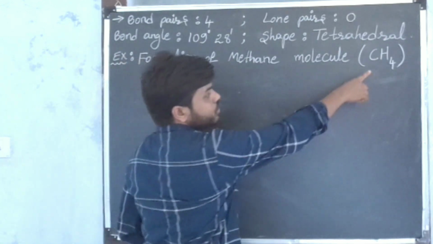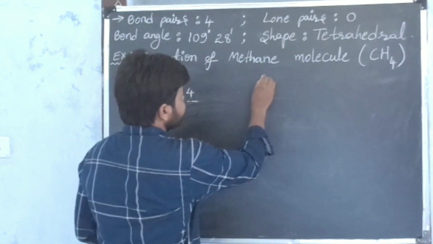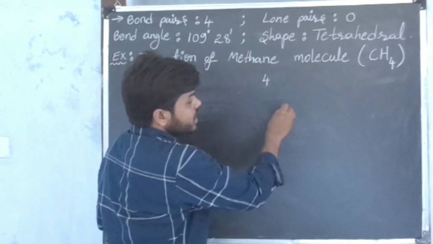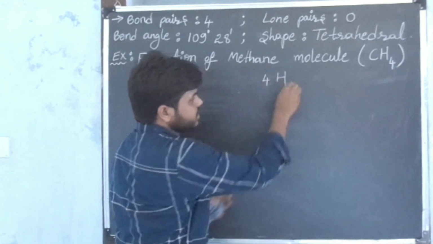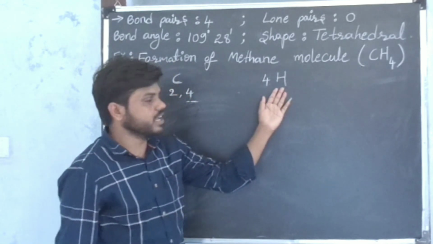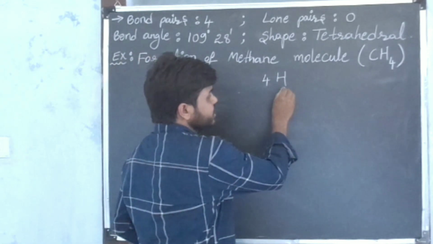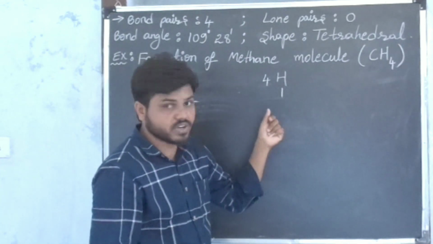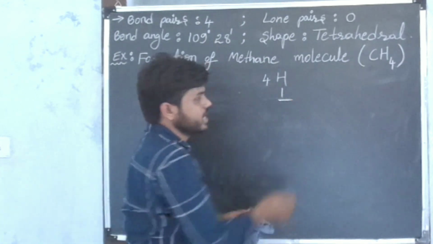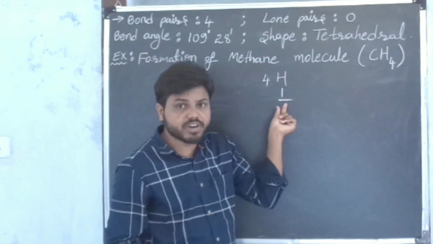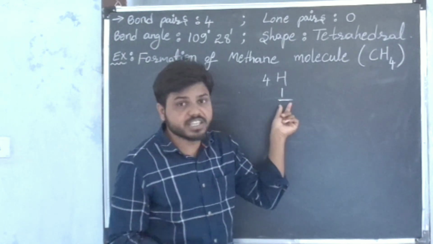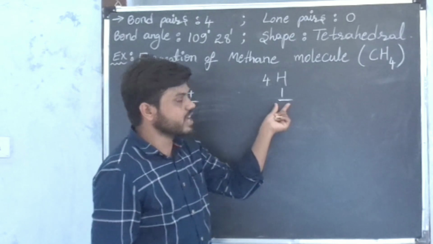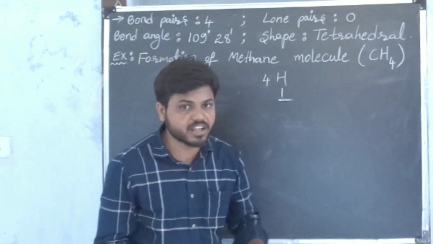In the methane molecule, there are 4 hydrogens. I am taking those 4 hydrogens. The hydrogen symbol is capital H. The electron configuration of hydrogen is 1. This is the valence shell of hydrogen. In this valence shell, there is only 1 electron.